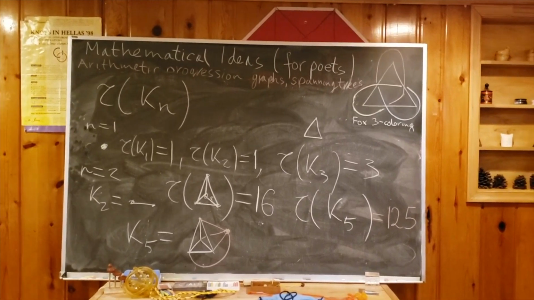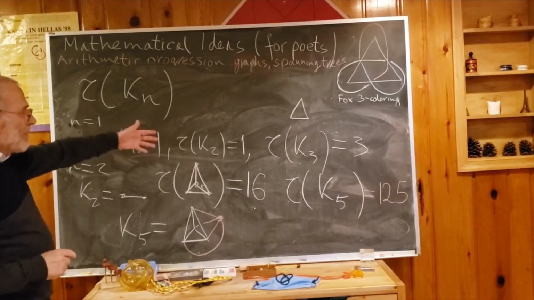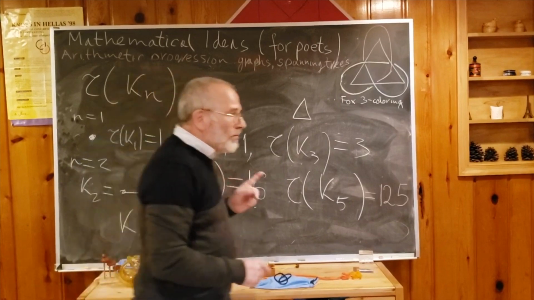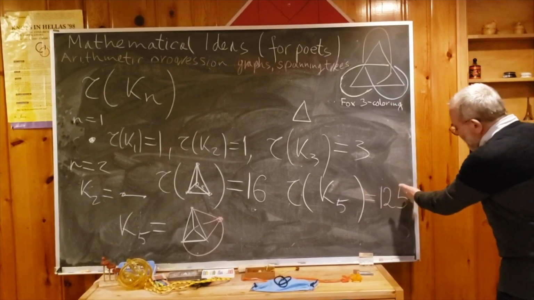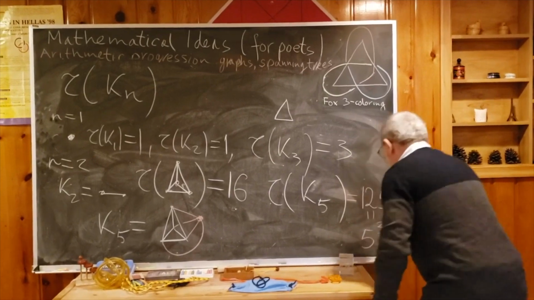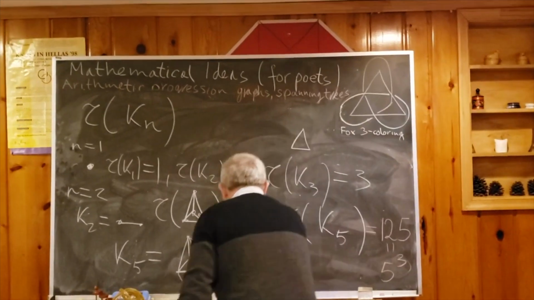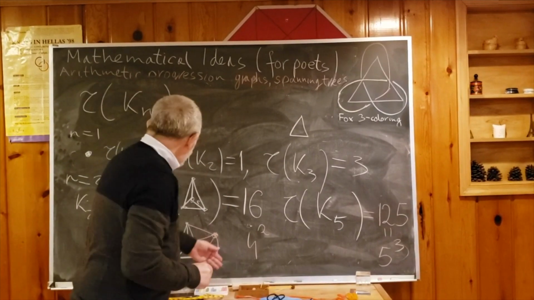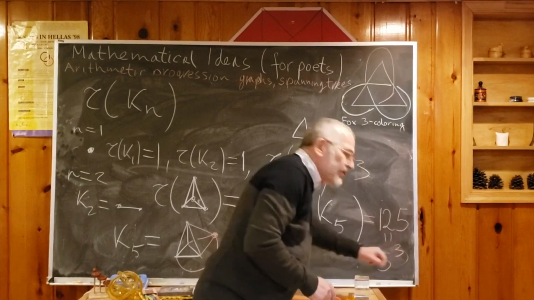Okay, maybe now it is possible to guess the pattern. What is the pattern? 1, 1, that's nothing. But 3, nothing. 16 and 125. Now, usually there is somebody guessing this, even without knowledge. Because people say, what is this number 125? It is clearly 5 to the 3rd power. Maybe nothing special. But what about 16? 16 you can say is 4 squared. Looks like a pattern that we take the number of vertices and raise it to a power 2 less.